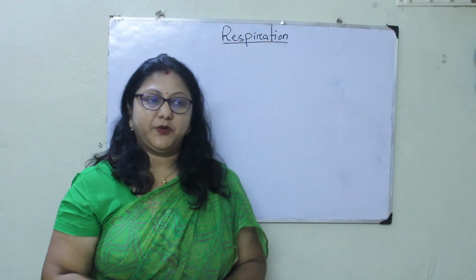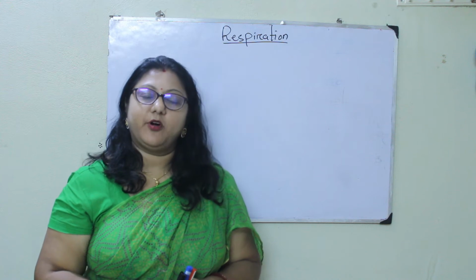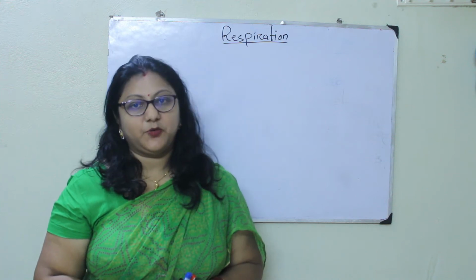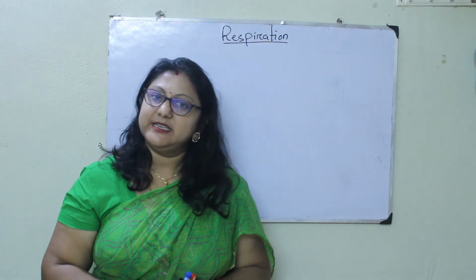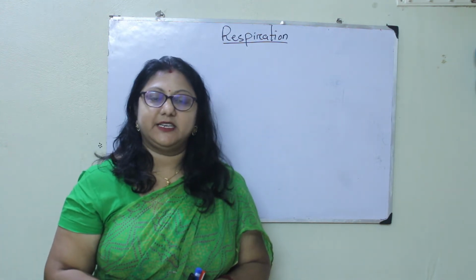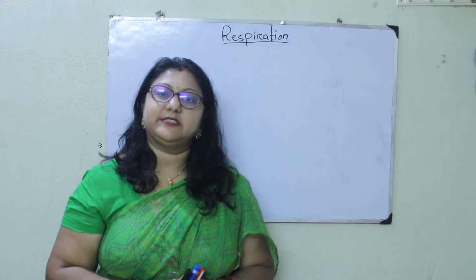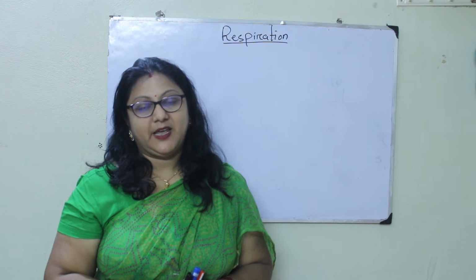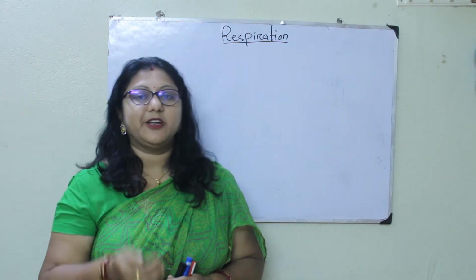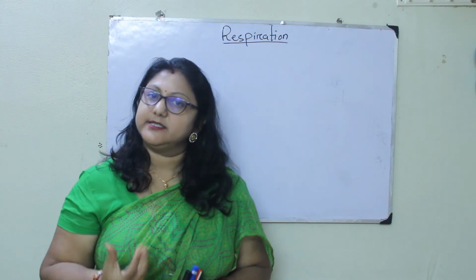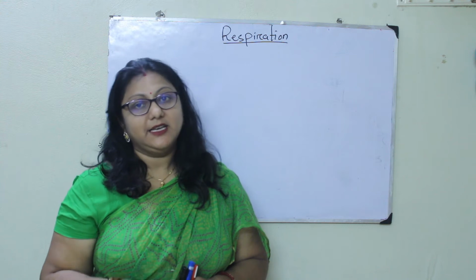So in this video, we will be discussing the fate of the carbohydrate end product, that is glucose. What happens when the glucose enters into the cells? We know that in the first introduction part, we discussed that the body, for sustenance, needs energy, and the energy can be obtained from food. First we discussed how the body acquires the food. Now we will be discussing how the body gets the energy.